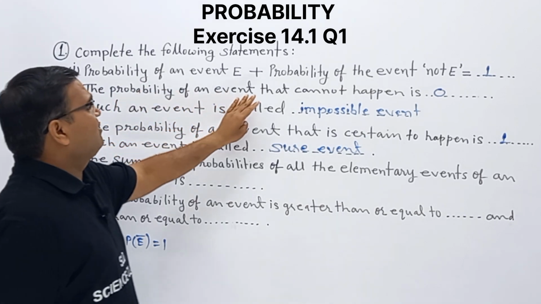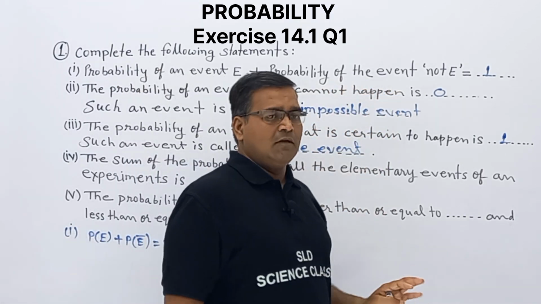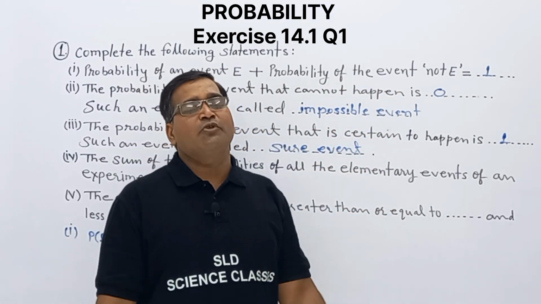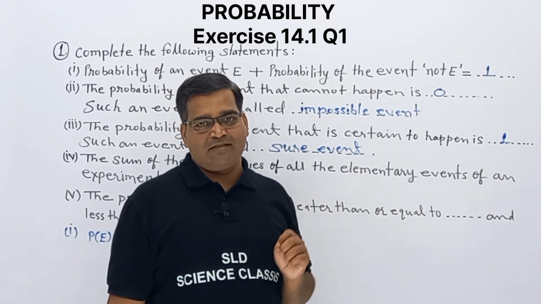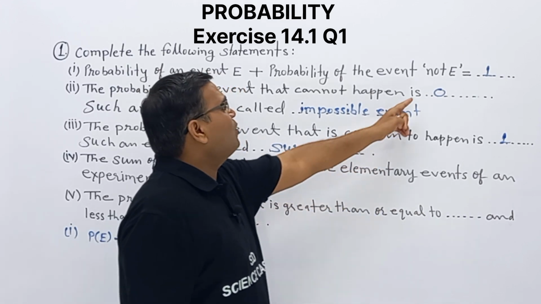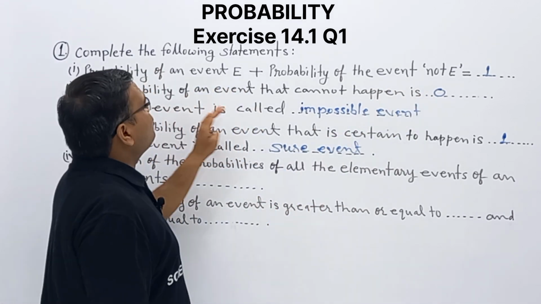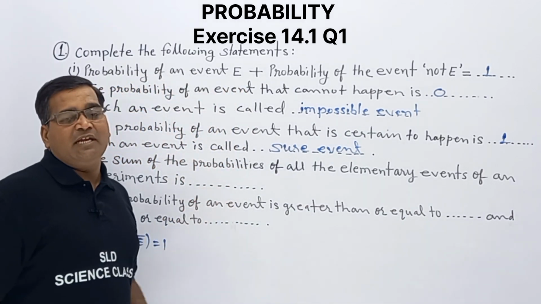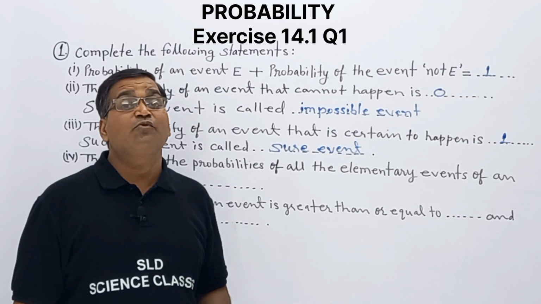Probability of an event that cannot happen is, once we throw a die, probability of getting 7 not possible at all. Why? Because die having 1 to 6. So that time probability is 0. And such an event is called impossible event. Clear? Probability of getting less than 7 once we throw a die.